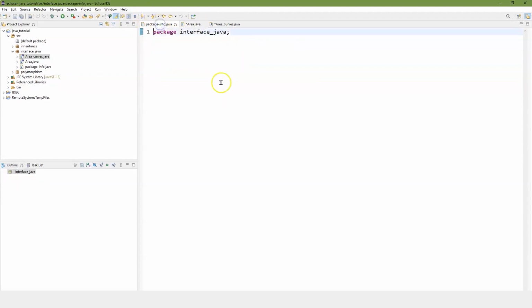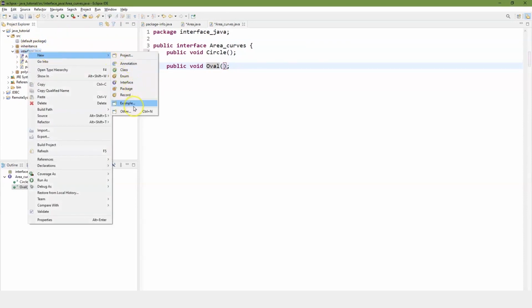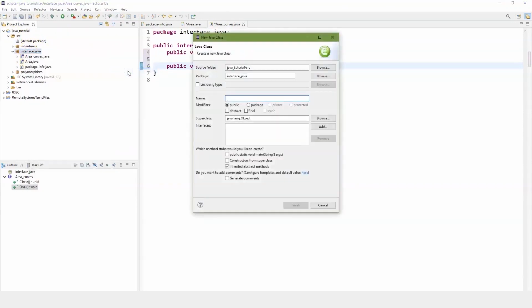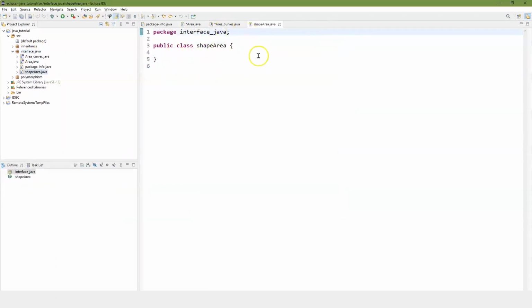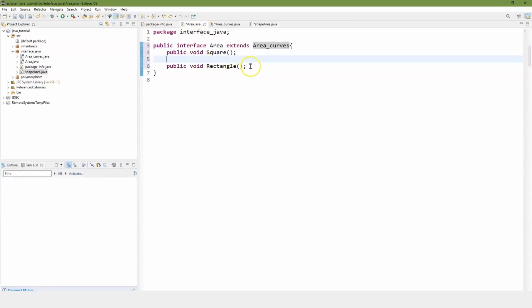Now we'll go back in here to the package. We're going to go back here and create a class, and let's go ahead and do that in here under our interface, new class, and we'll go ahead and call it shape area. And so now we have our new class, shape area. How the heck do we use our inheritance area in here? Well, we just go ahead and do implements area. And so once we do that, we now have area, which happens to extend area curves.